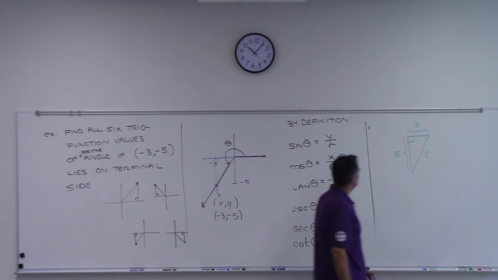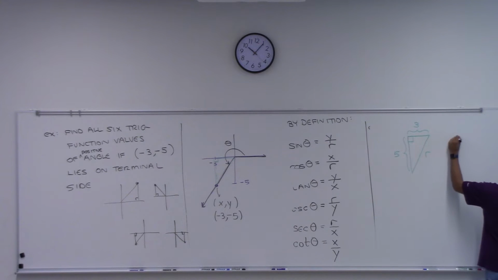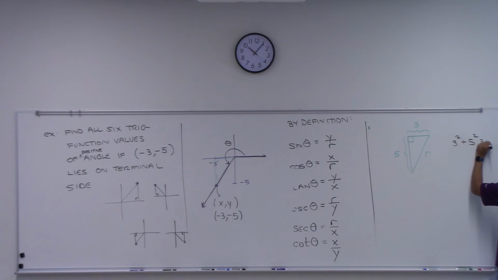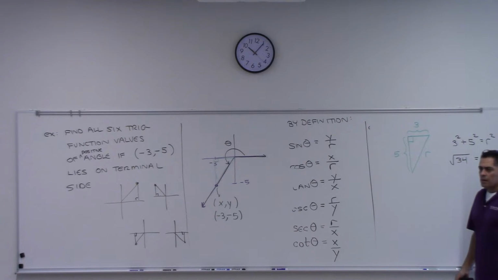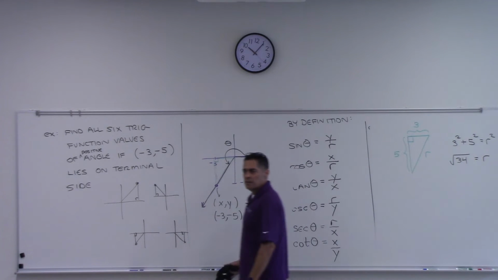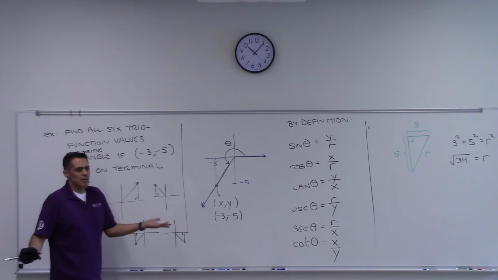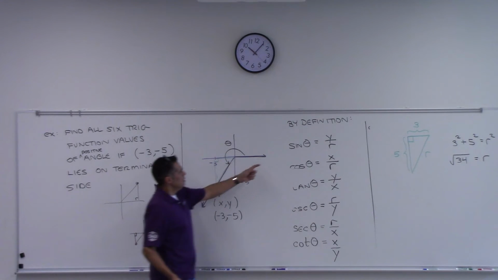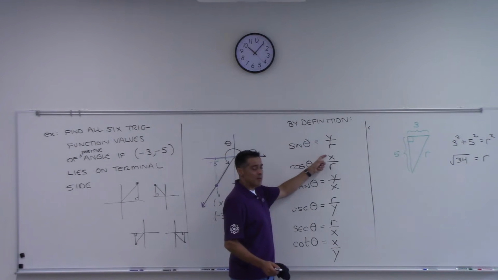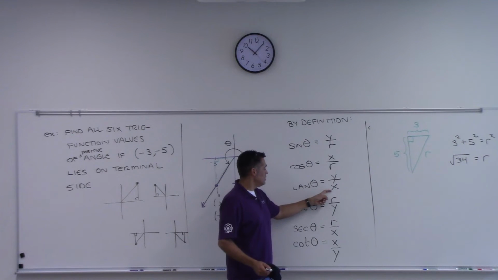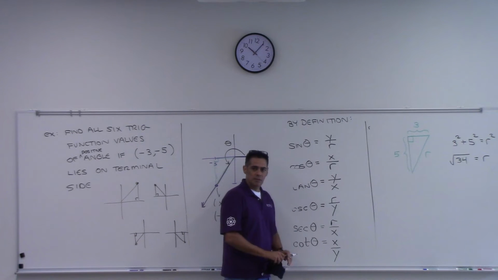What's r? 3 squared plus 5 squared equals r squared. So what is it? R is the square root of 34. Root 34. So 9 plus 25, 34, square root of it. Leave it like that. And that's it. This is just plug in now, right? Once you have r, you're in business. All you're going to do is the y coordinate divided by r, the x coordinate divided by r, the y divided by the x, and then all those flipped over. Is that straightforward?